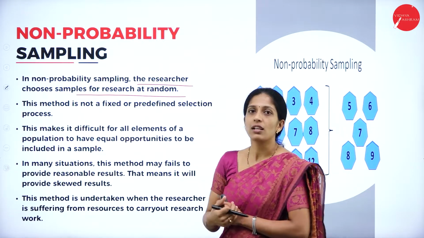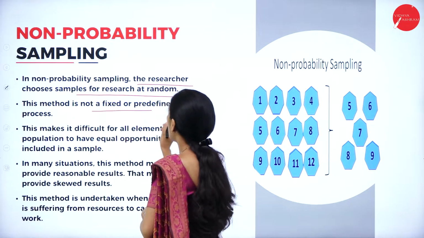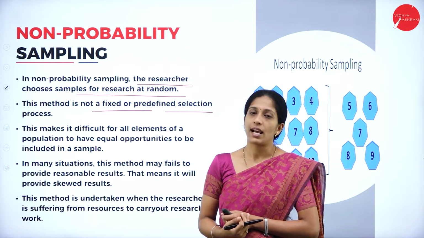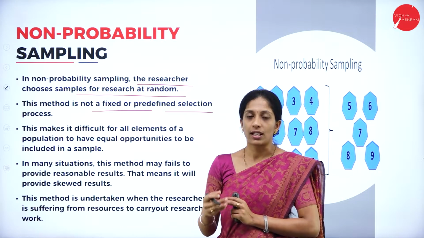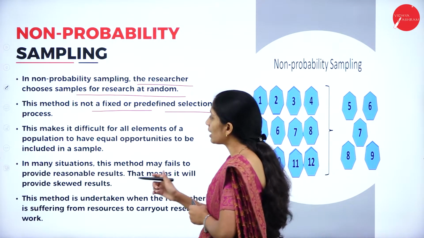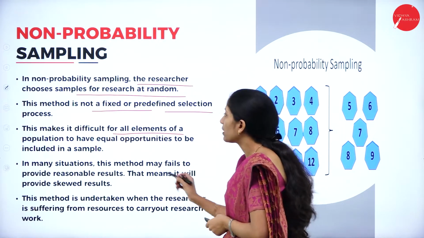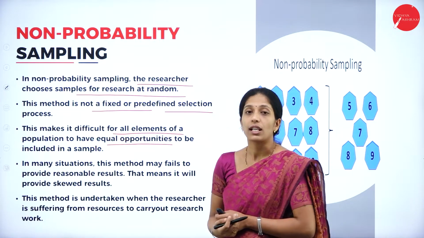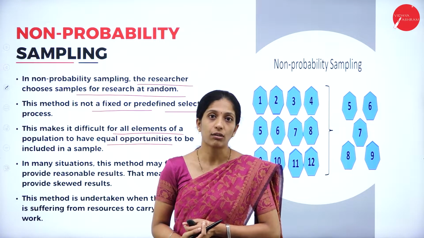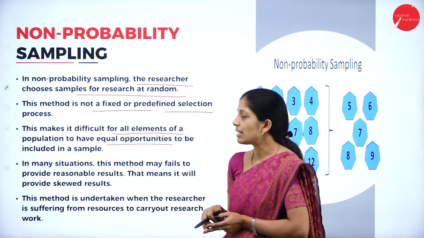They are termed as non-probability sampling. This method is not a fixed or predefined selection process. So it is not fixed in advance like probability sampling. This makes it difficult for all the elements of the population to have equal opportunities. So here all the elements in a particular sample do not have equal opportunities to participate, that is, to be included in the sample.